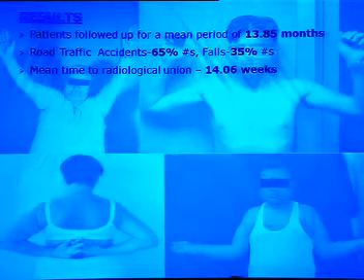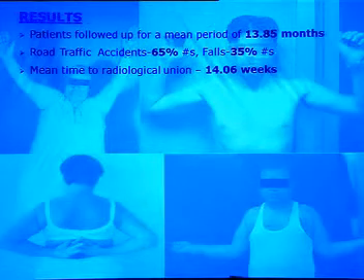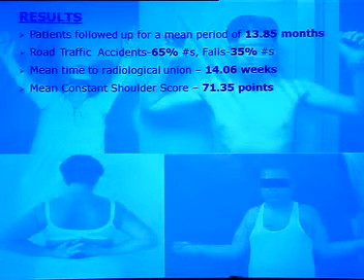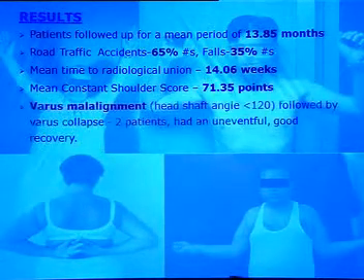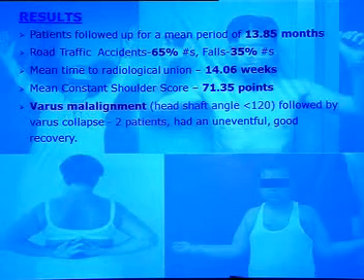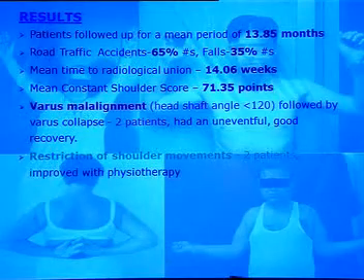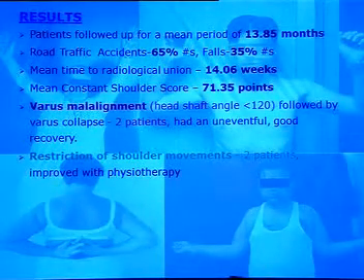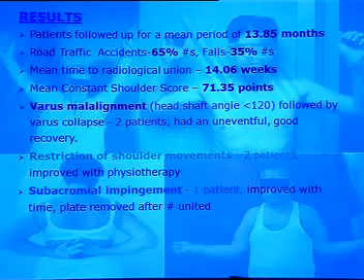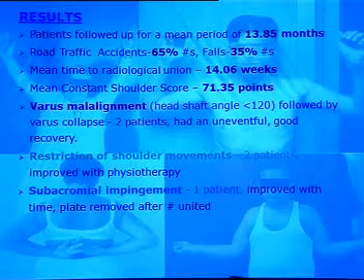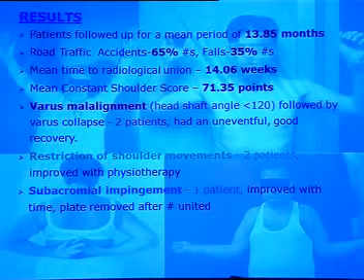Then our results. Patients were followed up for a mean period of 13.85 months. RTAs constituted 65% and falls accounted for 35% of fractures. Mean time to radiological union was 14 weeks. Mean Constant shoulder score was 71.35 points and was categorized as good. Varus malalignment followed by varus collapse occurred in 2 patients who had uneventful good functional recoveries. Restriction of shoulder movements occurred in 2 patients which improved with physiotherapy. Subacromial impingement occurred in 1 patient which improved with time and the plate was removed after the fracture united.